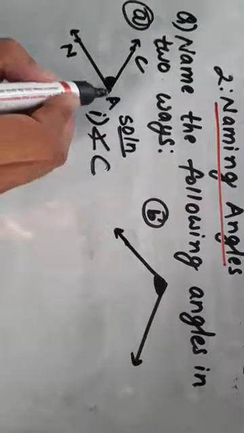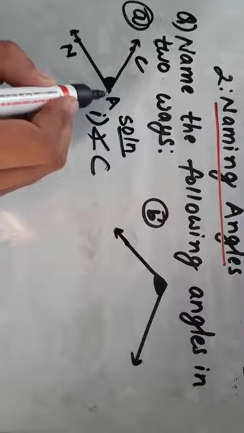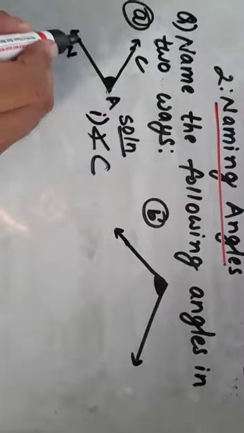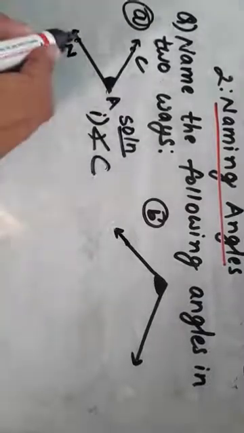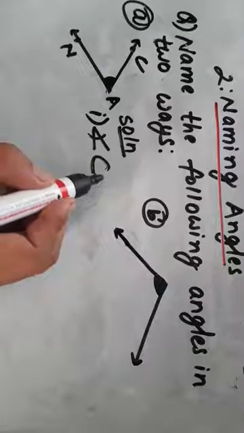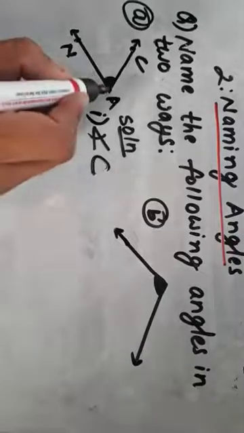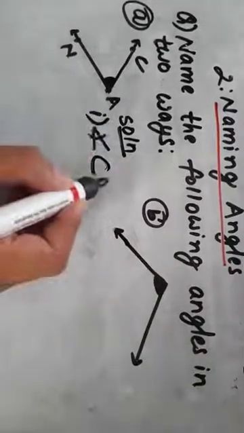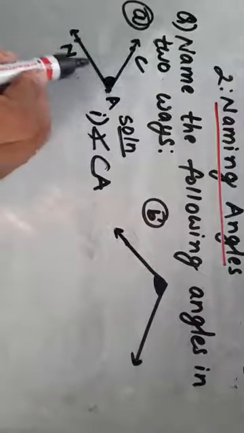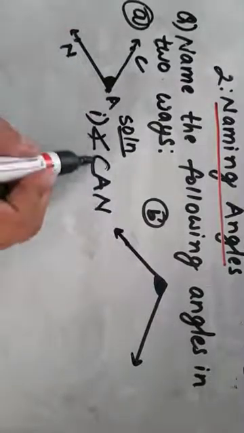Now in the middle you must write A, as A is the vertex. You are not supposed to write N here, because if you write N in the middle it will be wrong. So always in the middle there will be the vertex. So students, here our vertex is A, so therefore we will write angle CA, now at last N, angle CAN.